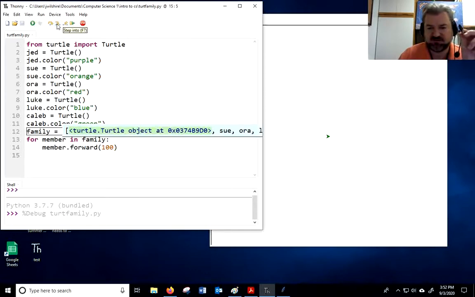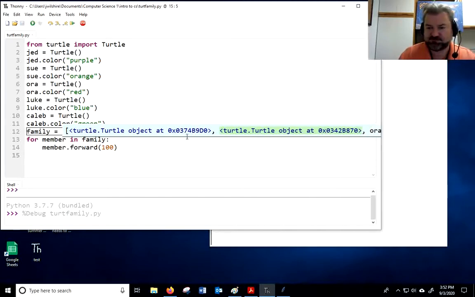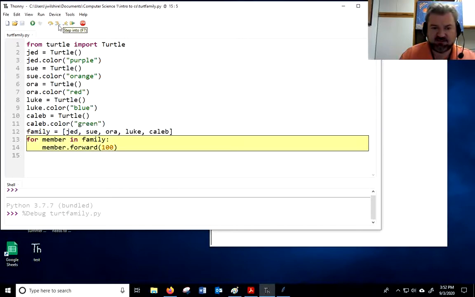Watch what it's going to do. It's going to show you that's going to be a turtle. Sue's going to be a different turtle. Look at the fact they are different memory addresses, okay? And like I said, it's base 16, so don't be surprised if there's some letters. So I am 0374B9D0. My wife is at 0342B870. So just, let me go ahead and step out of that. So you can imagine that it does that for all of them, okay? And it's going to store it right there in the family, okay?